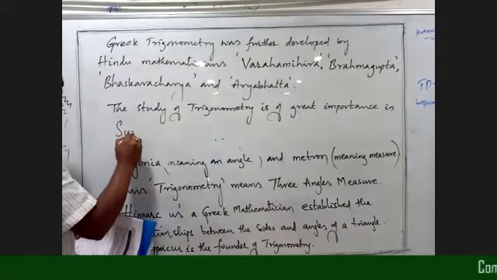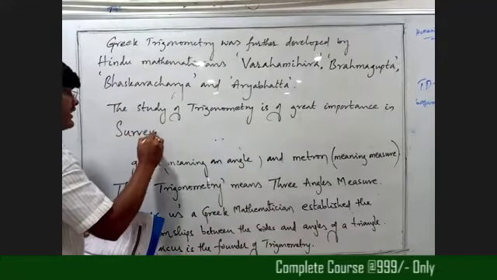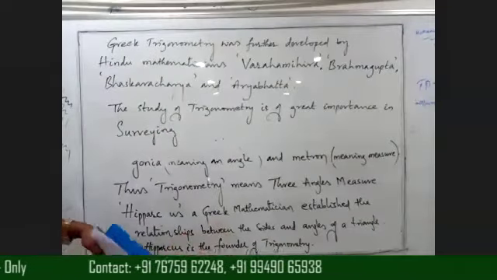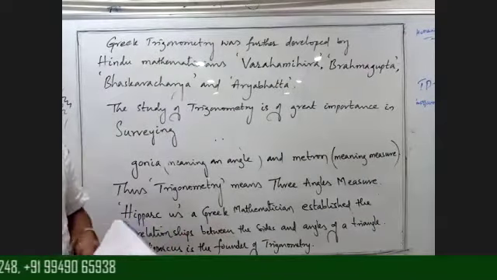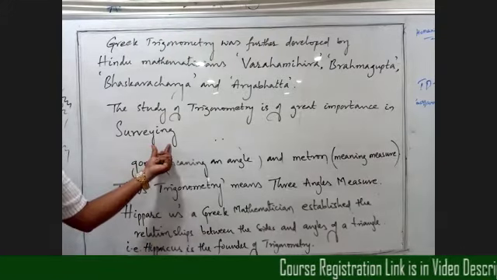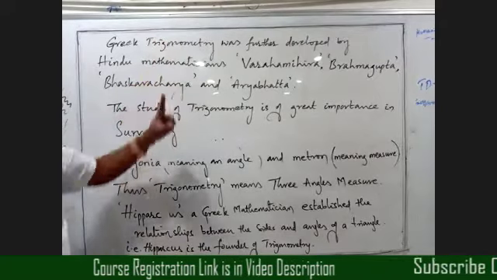We have one subject, beta, surveying, in civil engineering. Doing survey, land survey. You know, beta, surveying. So in surveying we use trigonometry. That is the meaning of this one.